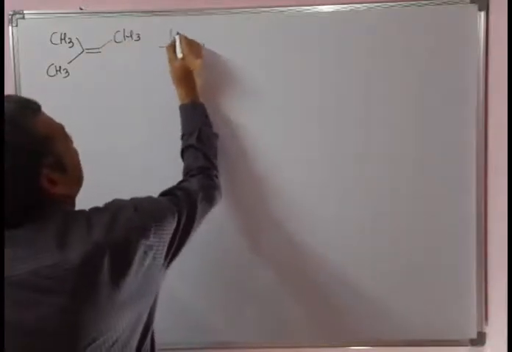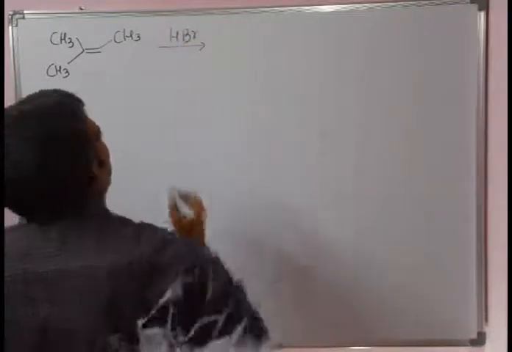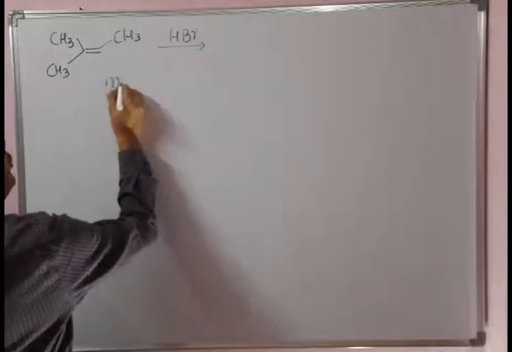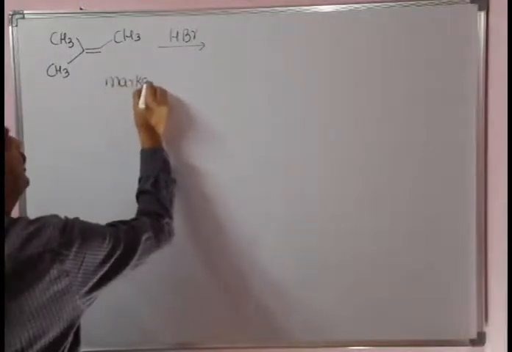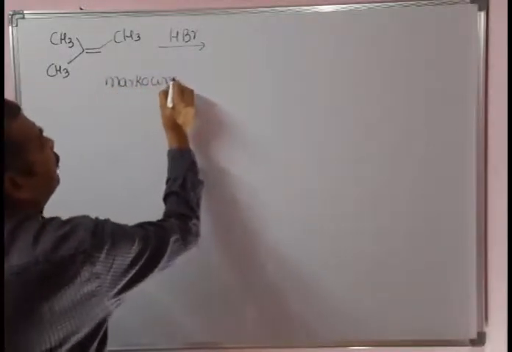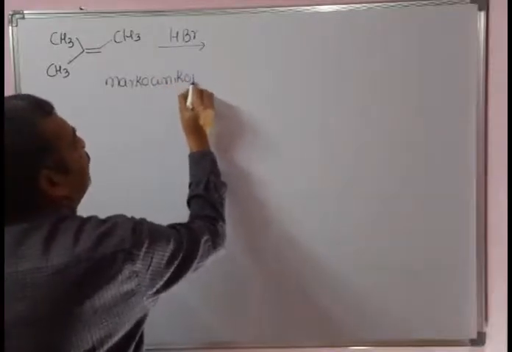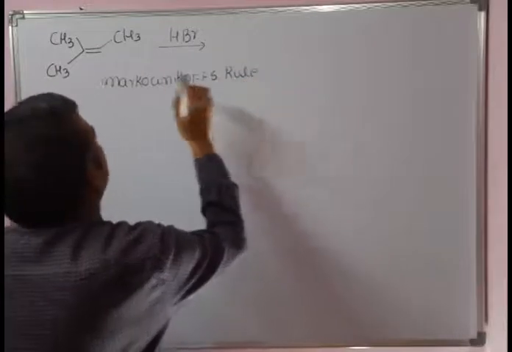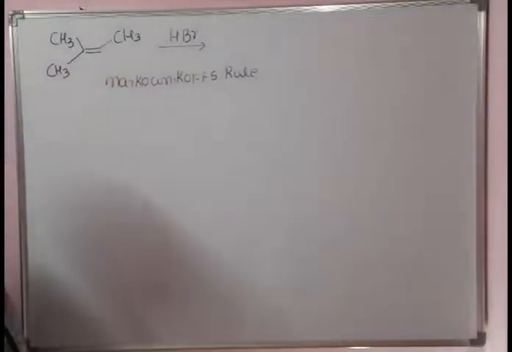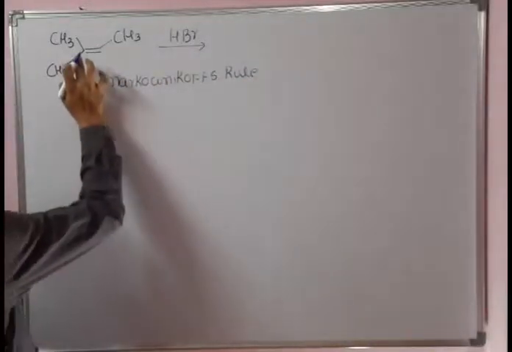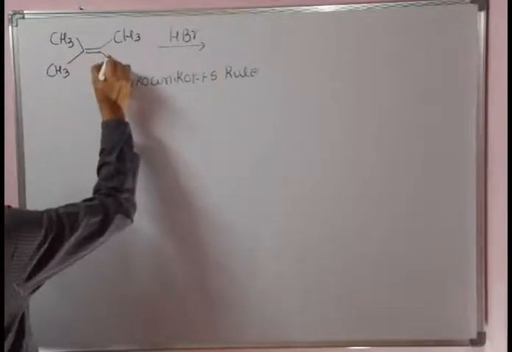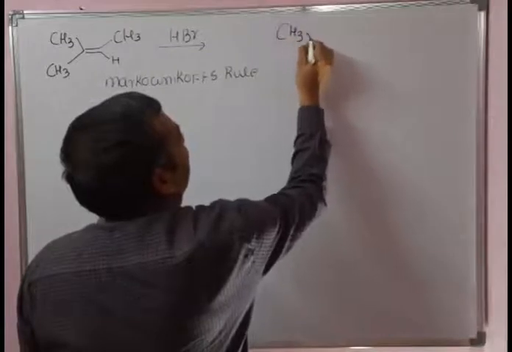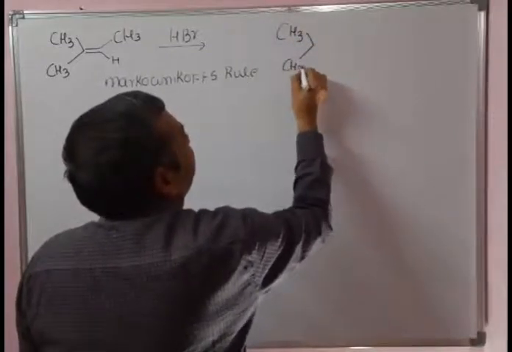Let us say HBr. What is happening? Markovnikov rule. What is Markovnikov rule? The negative part of the reagent will attack at the carbon of the double bond where there is a lesser number of hydrogens. Here 0 hydrogens, here 1 hydrogen is there. That means the negative part of the reagent will attack at this one.